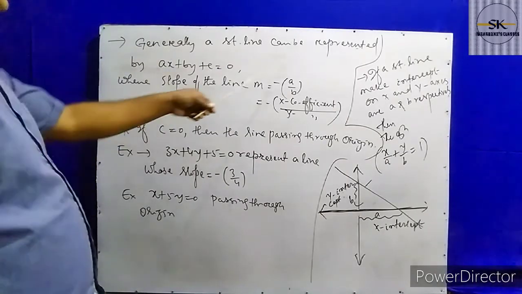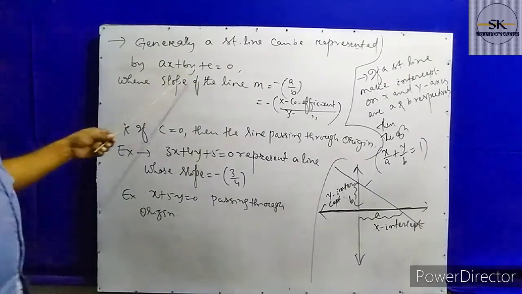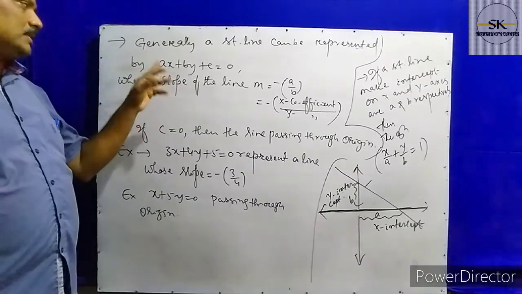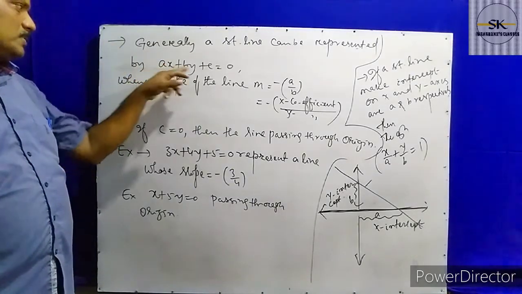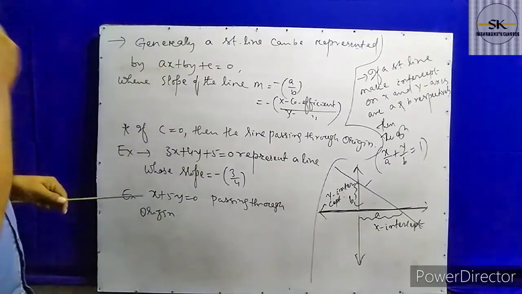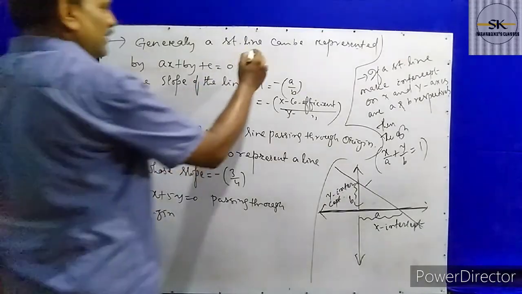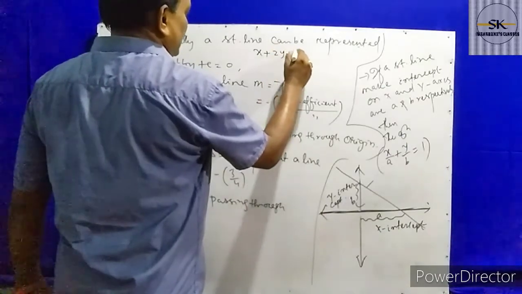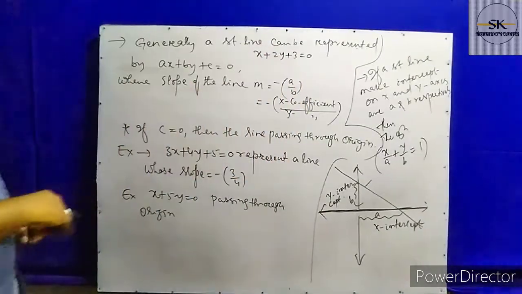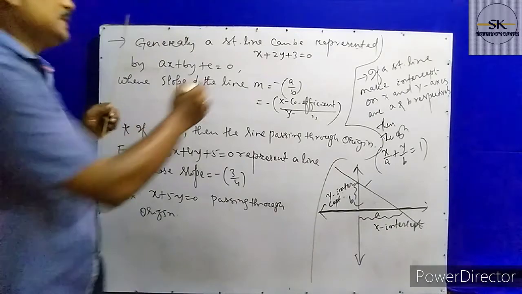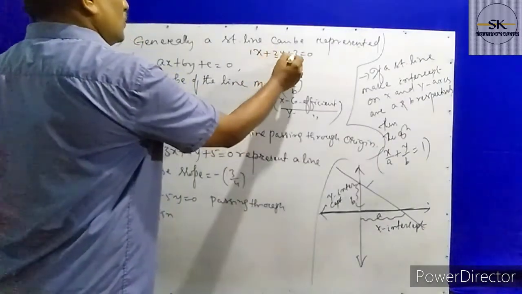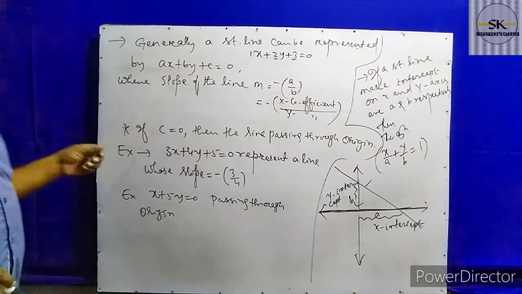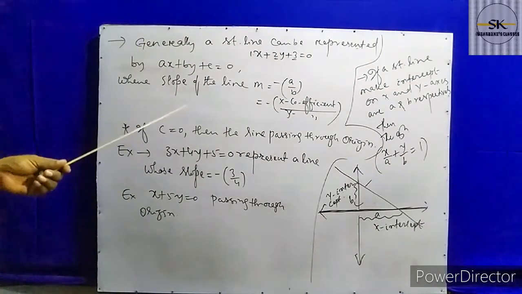In general, a straight line can be represented by ax plus by plus c. A straight line is always represented in the form ax plus by plus c. For example, I have just written x plus 2y plus 3 equals 0. Here it is one of the straight lines, because a means 1, b means 2 and c means 3. This type of equation represents a straight line in a plane.